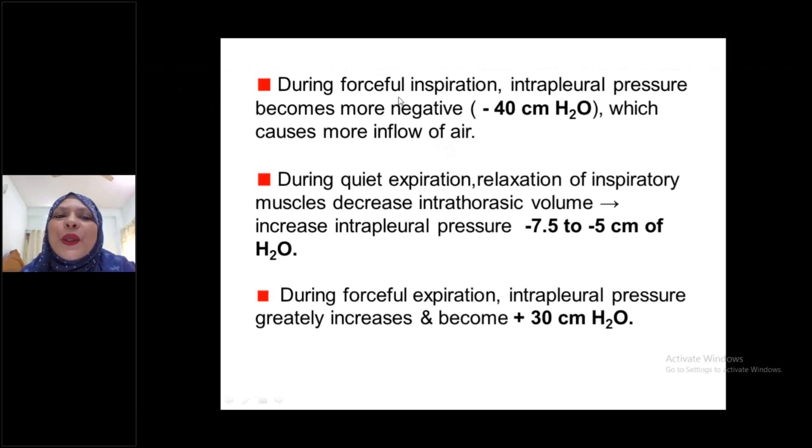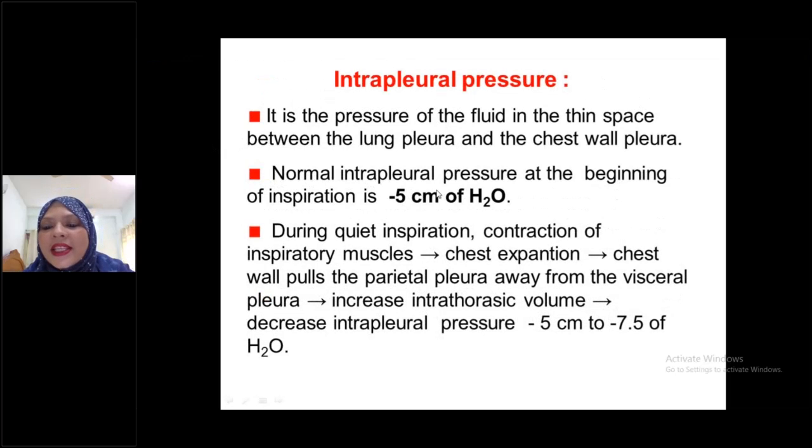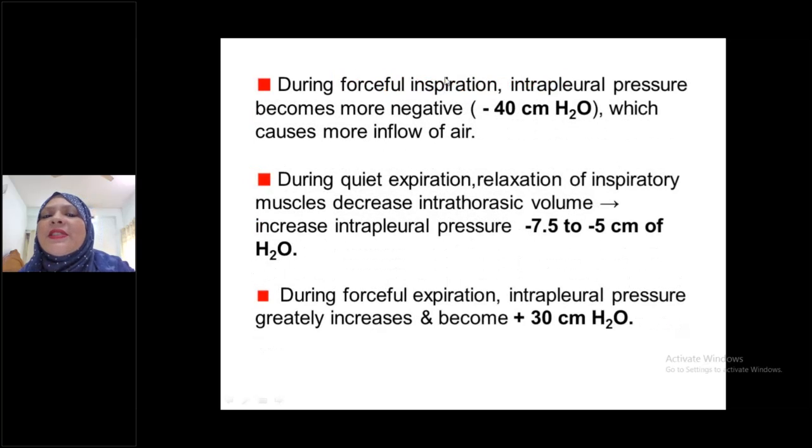See here, during forceful inspiration, intrapleural pressure becomes more negative. During quiet inspiration, it goes from -5 centimeter of water to -7.5. But during forceful inspiration, this is a very important MCQ question, intrapleural pressure becomes more negative. It will reach -40 centimeter of water according to Samson Wright, but according to Guyton it is mentioned as -30 centimeter of water.